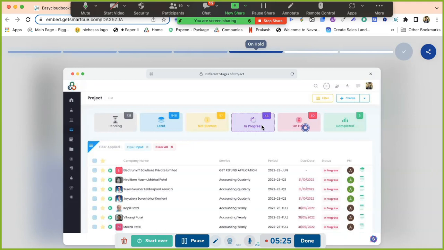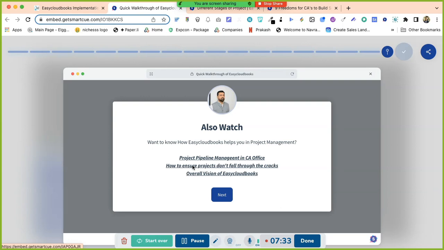Now, as far as the first phase is concerned, we are just talking about the implementation guide and what we are going to cover in the first phase. In the first phase, there are two important roles. Mr. Anand, you are supposed to decide who is going to deal with the onboarding process and who is going to deal with the client projects. This much clarity is required in your firm.